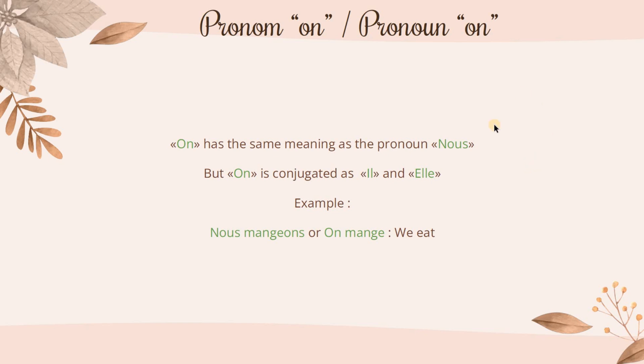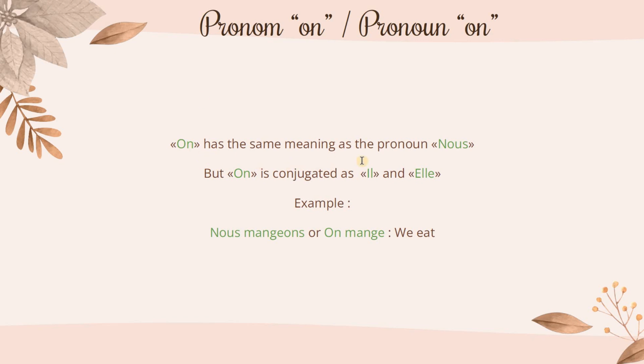Then in French we also have an extra pronoun which is not, how can I say, it's not really high level of French, but we use it every time. It is like man in German. It is called on.